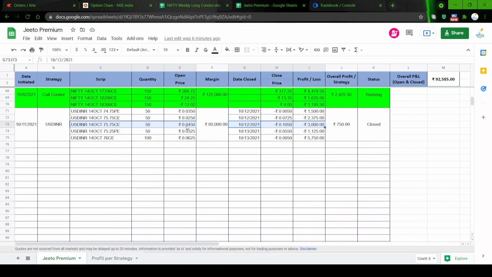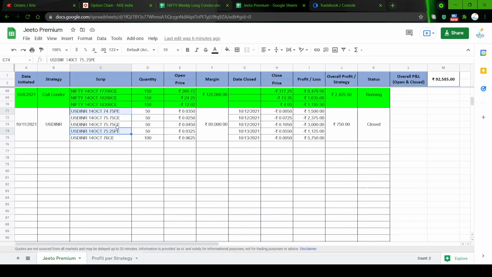When I entered, it was 4.5 paisa. At 4.5 paisa, I thought, okay, this is destined to go to zero, and then I re-entered, but the view went wrong. Then I promptly exited this. I did not take too much damage. Then what I have done is basically I rolled 74.75 to 75.25. So this is the roll for the same quantity.